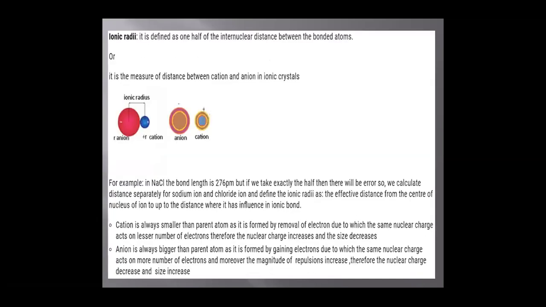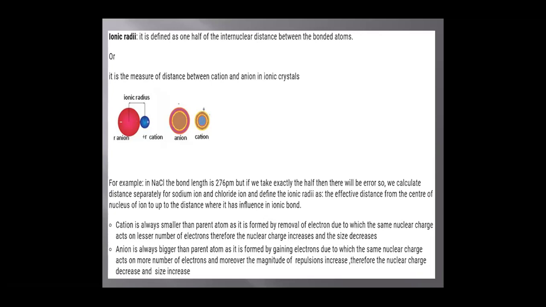Ionic radii. Ionic radius is one half the internuclear distance between the bonded atoms, or you can say it is a measure of distance between the cations and anions in ionic crystals. For example, if you take sodium chloride, the bond length is 276 picometer. But if you take exactly the half, then there will be error. So we can calculate the distance separately from sodium ion and chloride ion and define the ionic radii as the effective distance from the center of the nucleus of the ion up to the distance where it has influence in ionic bond.